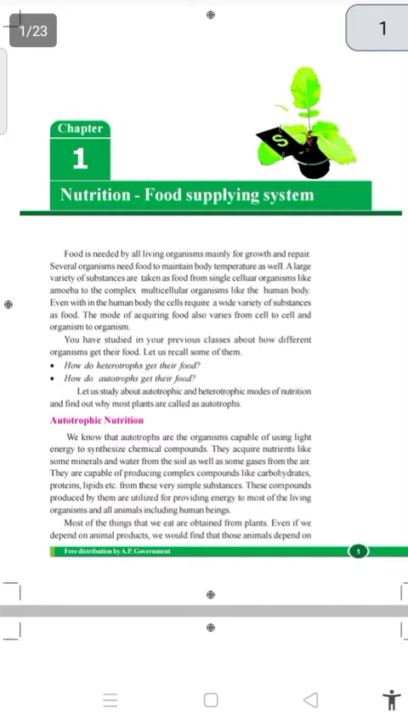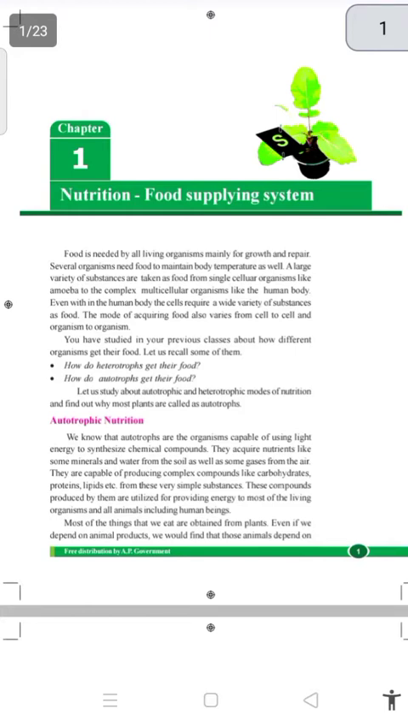These compounds produced by them are utilized for providing energy to most living organisms and all living animals, including human beings. This food gives nutrition to all living organisms in the world, including human beings. The nutrition mainly comes from food. When we eat animals, those animals also depend on plants. That's why plants are called universal food providers.